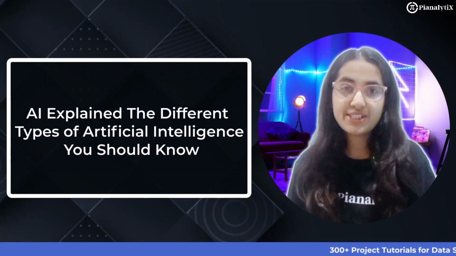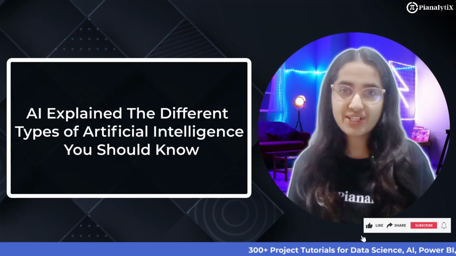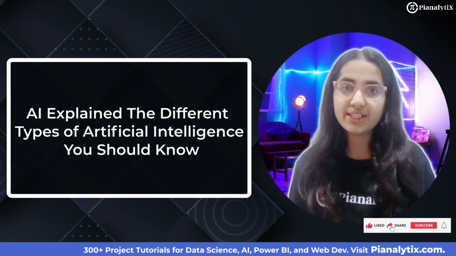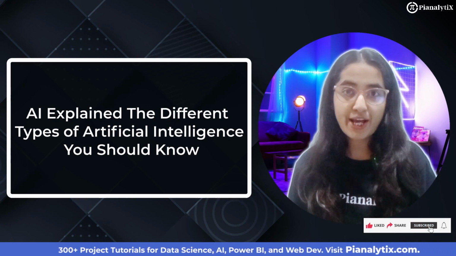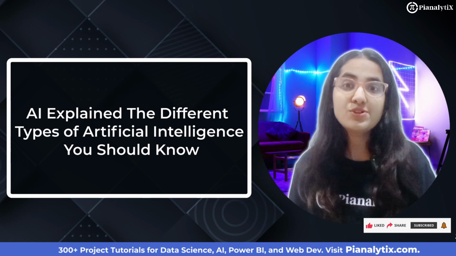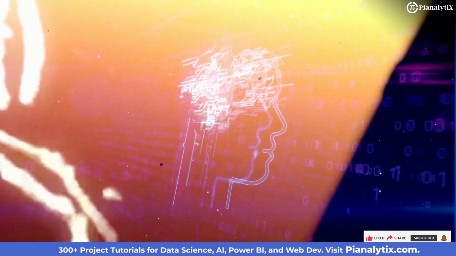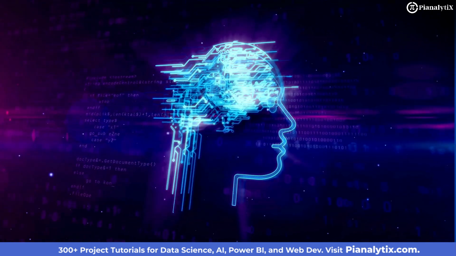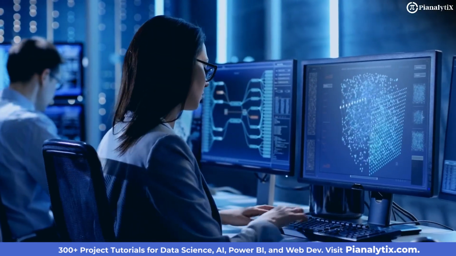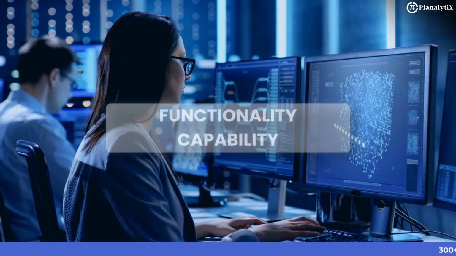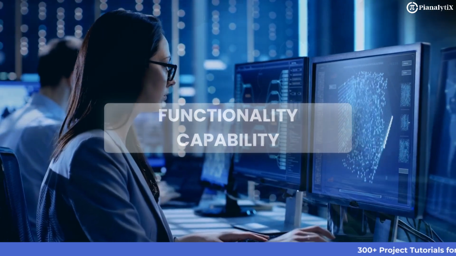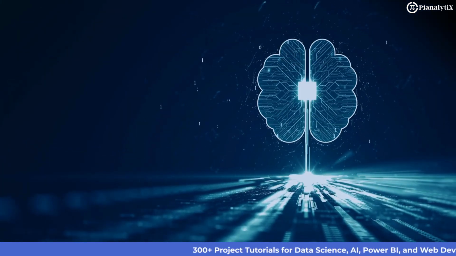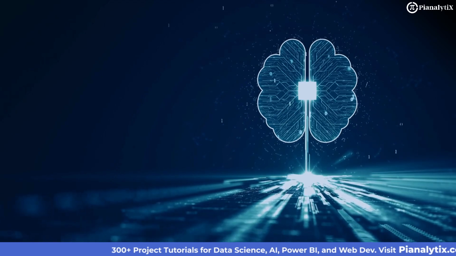Today we are diving deep into the types of artificial intelligence. AI has evolved dramatically over the years, and with terms like narrow AI, theory of mind, and superintelligence thrown around, it can get confusing. So, in this video, we will break down the types of AI into two main categories, that is, functionality and capability. We'll explore each one to understand how AI systems are structured and what they are designed to achieve.